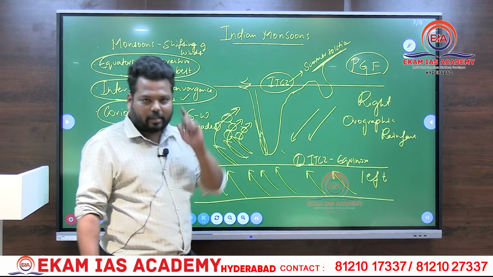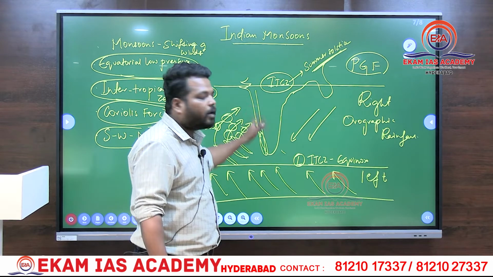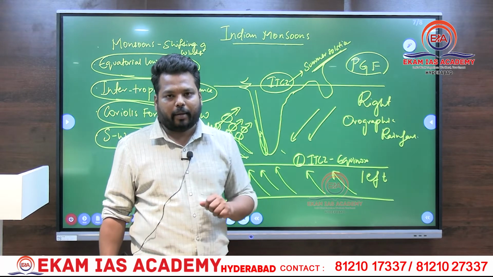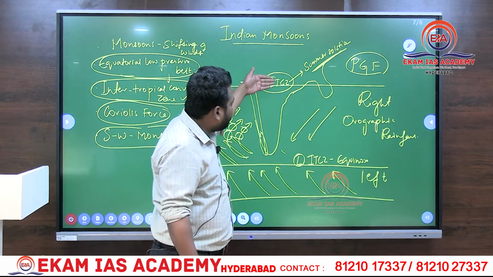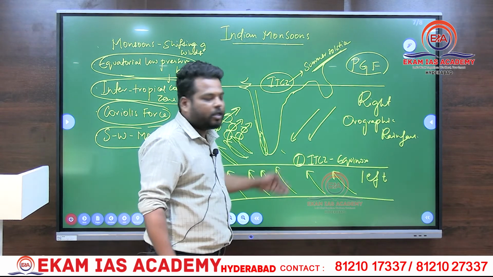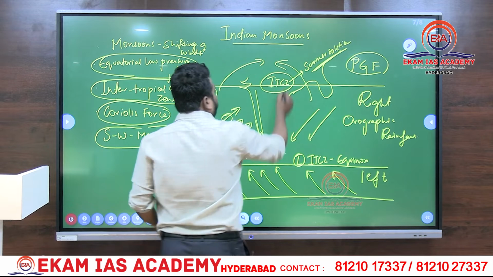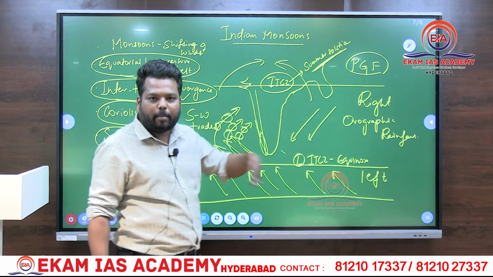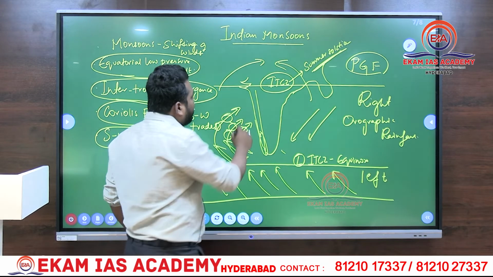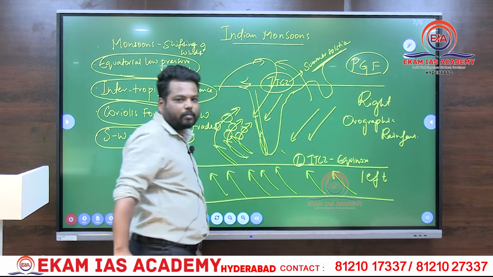Now a thinking point arises. Is it permanent? No, it is seasonal. During September, when this ITCZ moves back to its original position, all the monsoonal winds which have entered into India from the Arabian Sea side and the Bay of Bengal side tend to move back along with that ITCZ.